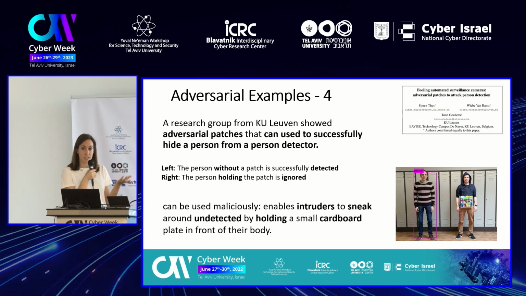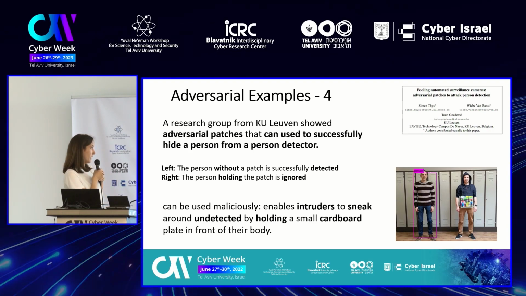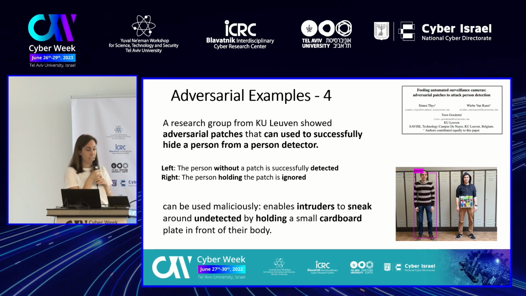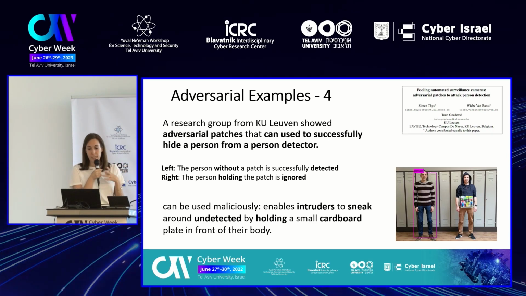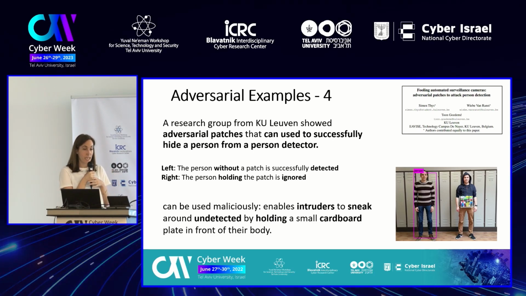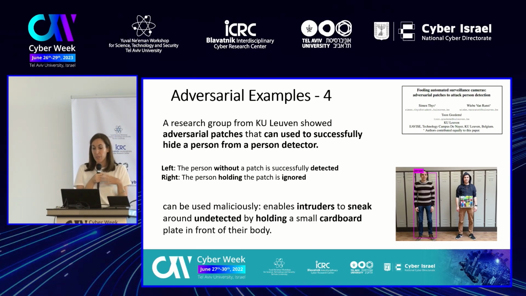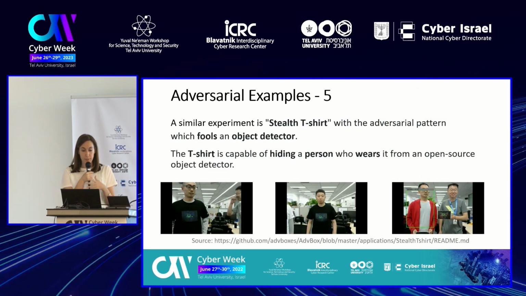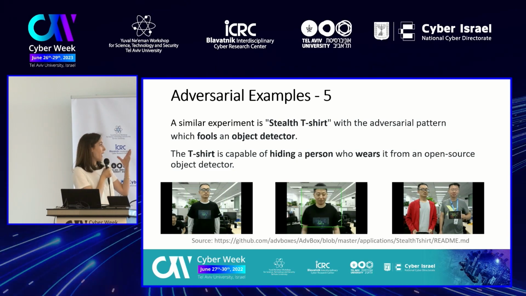Therefore, he is ignored by the person detector. This can, of course, be dangerous, because it may enable an intruder to sneak around undetected by holding a small cardboard plate in front of their body. So again, these adversarial examples may be dangerous and may be maliciously used.